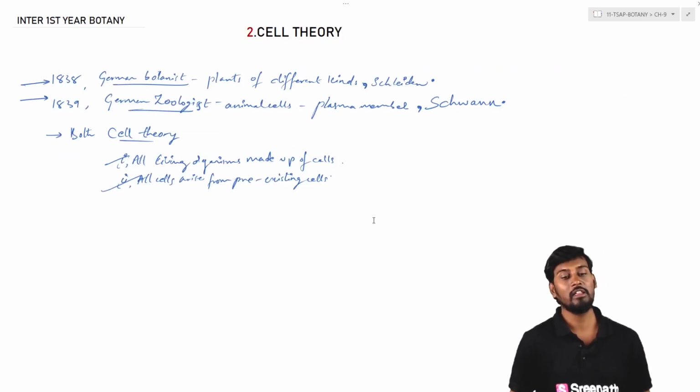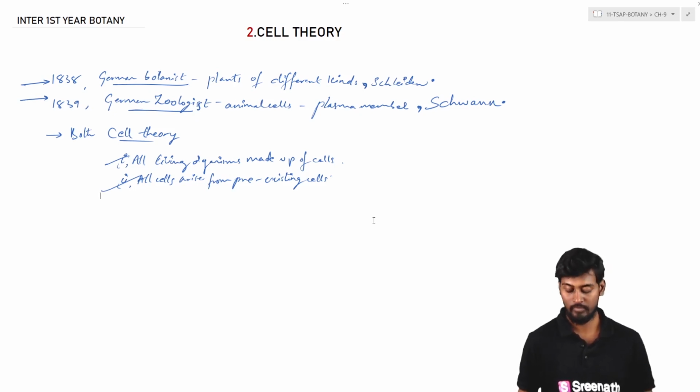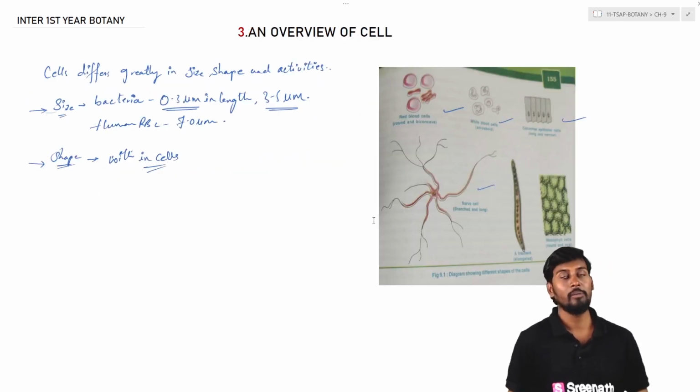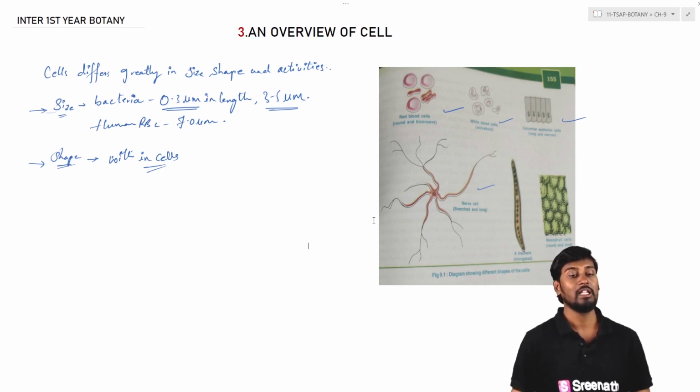So coming to the cell theory, generally we can see, according to cell theory, all the cells are generally formed from the pre-existing cells, and all the living organisms are generally made up of cells. So coming to the overview of the cell, generally we can see the cells are greatly diverse in case of shape, size and activity. That is, they are of different sizes and shapes that are generally present within the overview of the cell.